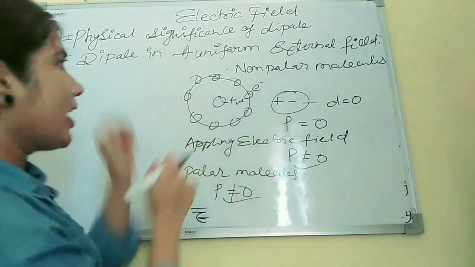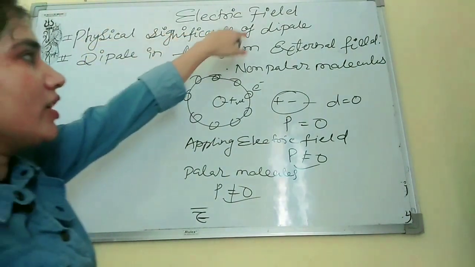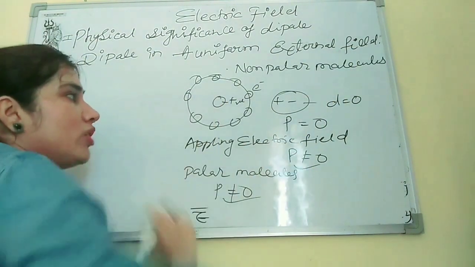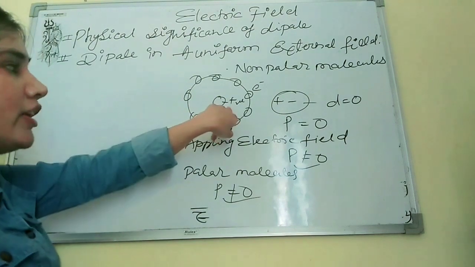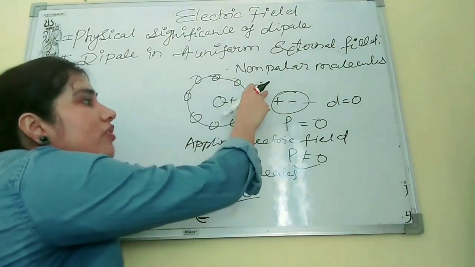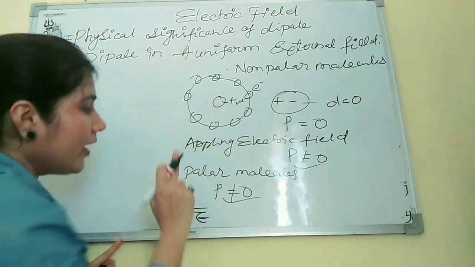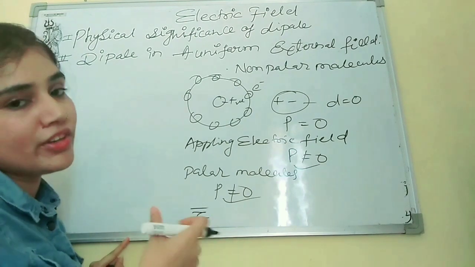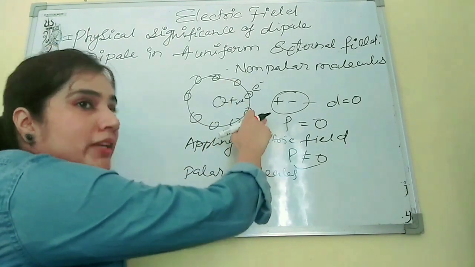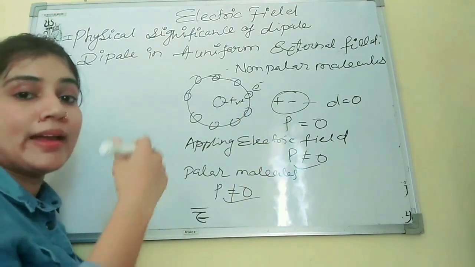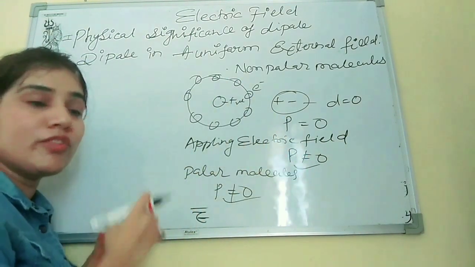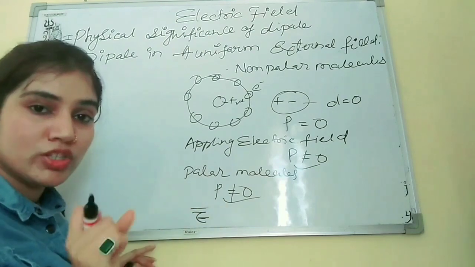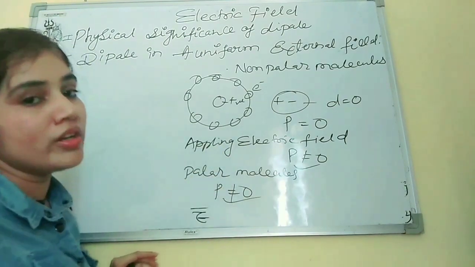So these are the two types to understand the physical significance of dipole. First is non-polar molecules and second is polar molecules. In non-polar molecules, the center of gravity of positive charges will coincide with the center of gravity of negative charges. Here we will get P only when we apply the electric field. If we remove the electric field, P will become zero. In polar molecules, the centers do not coincide, and we will get P in both situations, whether the electric field is present or not.